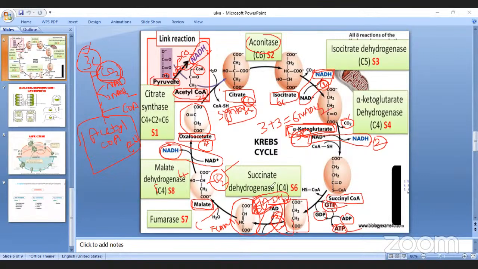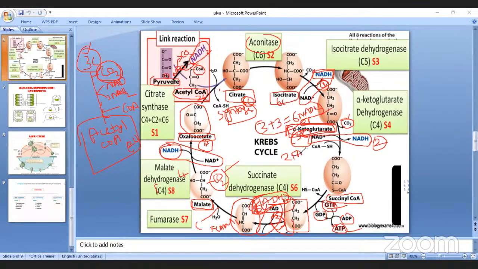Then how many FADH2 are formed? One for one cycle. Always remember this cycle turns two times. So 2 FADH2.